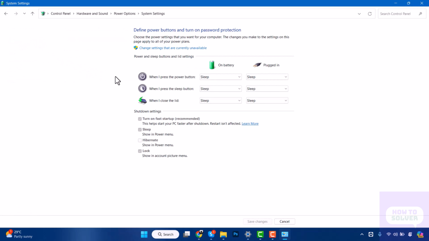Here you can see the options of your power buttons. If you click here, you can see do nothing, sleep, hibernate, shutdown and turn off this display. If you click here, you can see the same options.